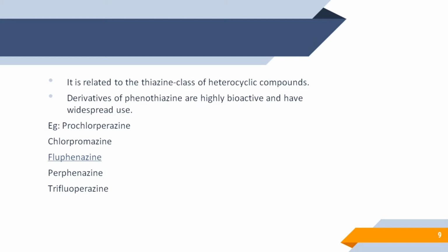As such, phenothiazine itself is only of theoretical interest, but its derivatives are highly bioactive and find varied uses. Let us see some of the derivatives of phenothiazine: prochlorperazine, chlorpromazine, fluphenazine, perphenazine, trifluoperazine. There are many other derivatives.